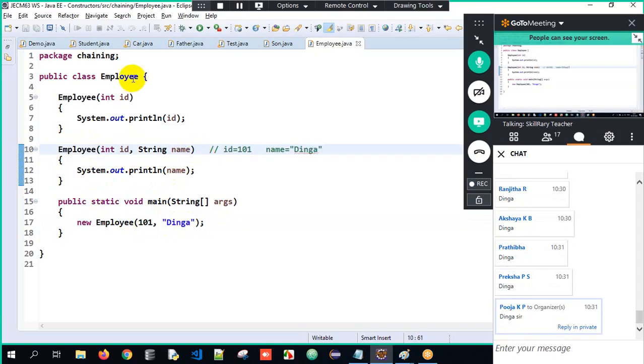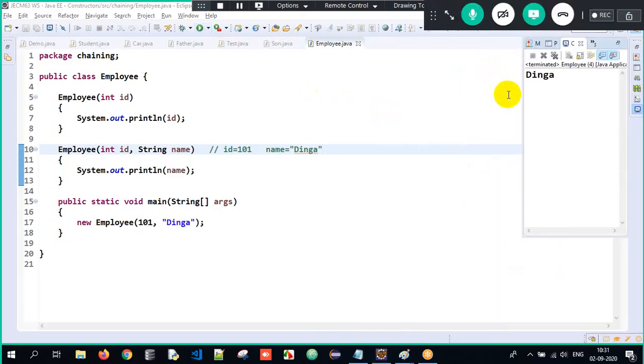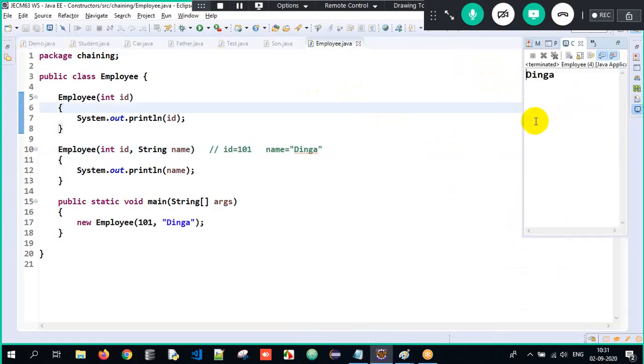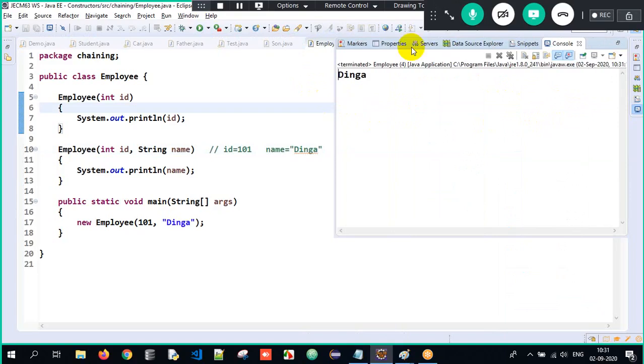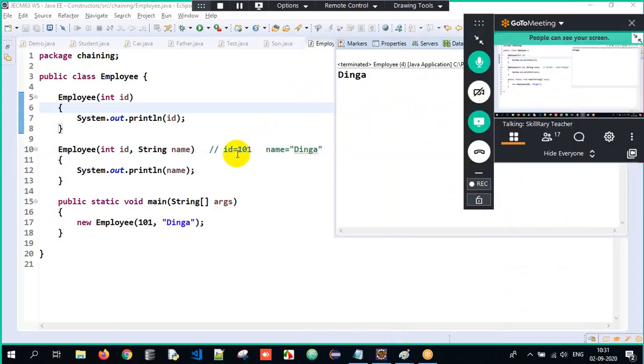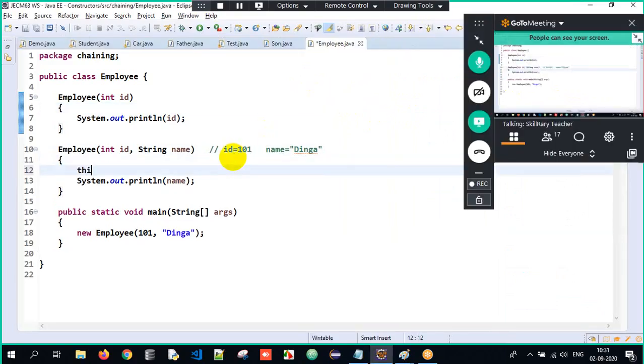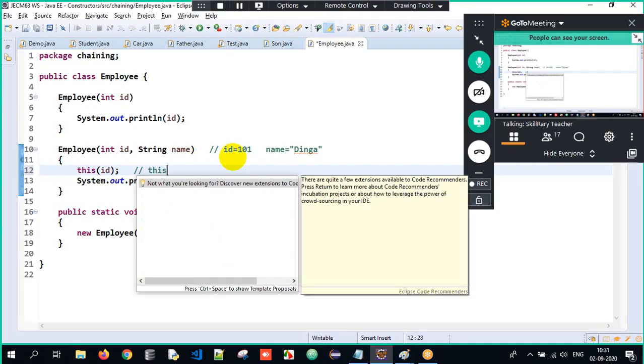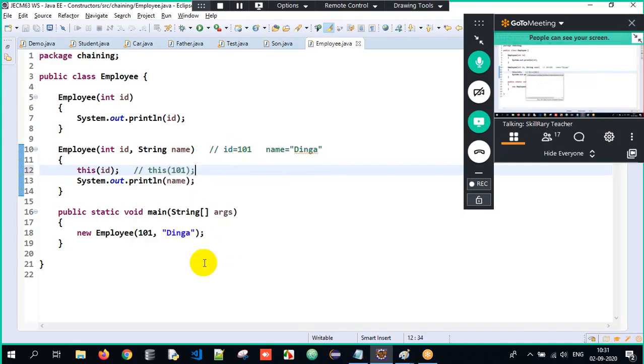Now when I execute, did I get the expected output? Yes, I got the output. It's dinga. So whatever you told is absolutely valid. Similarly, I can make use of this of id and pass id. When I write this of id, I'm passing the variable. Internally, it is 101 only.